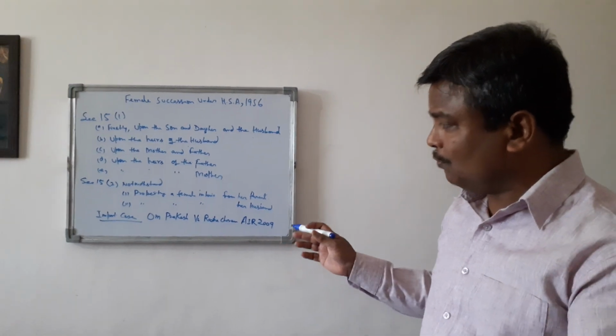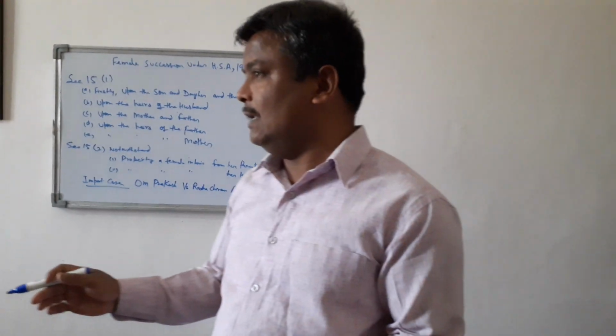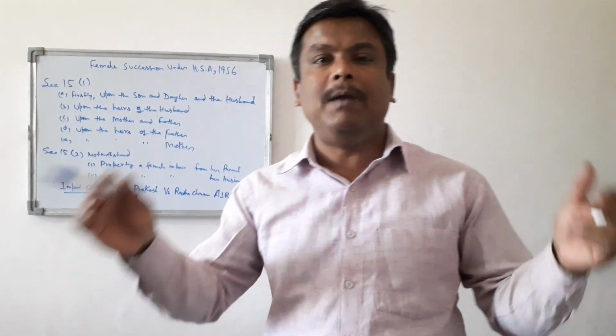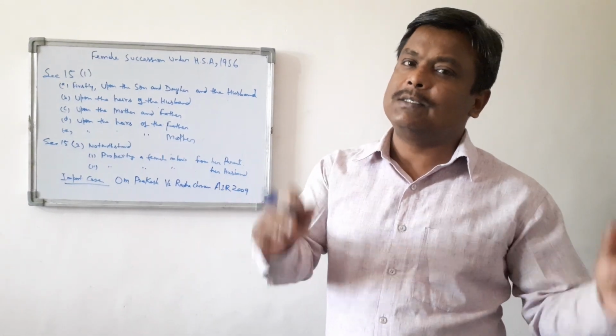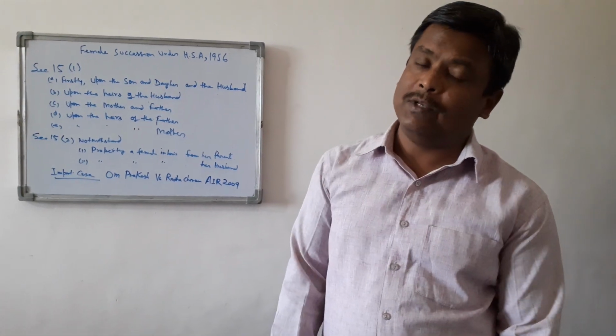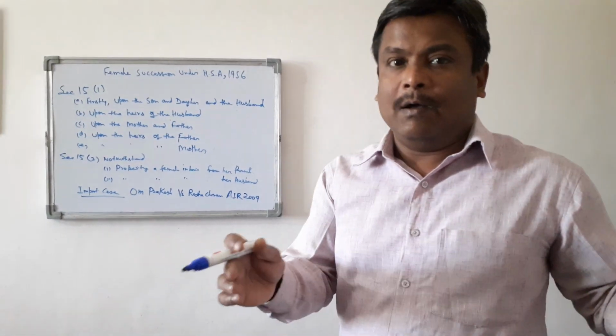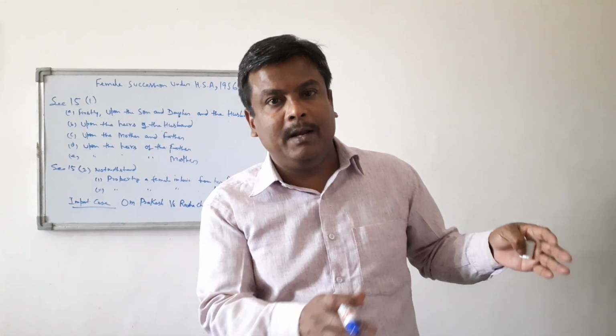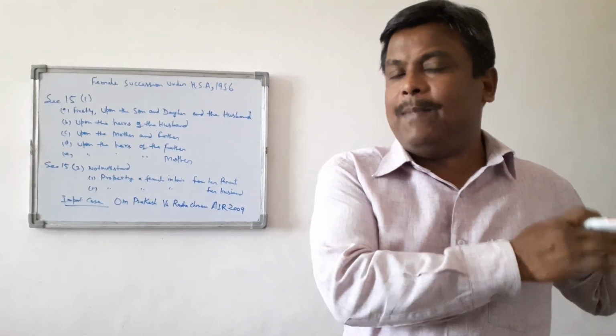But now the question arises: if she has separate, self-acquired property, then which law will prevail? It is very difficult, because half of her life a woman has to live with her parental side, and half of her life she has to live with her in-laws' home.